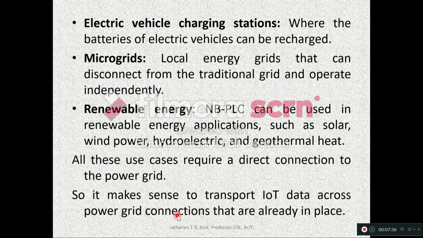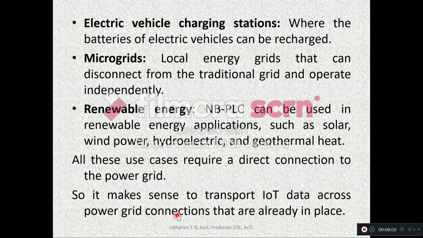Then microgrids, we have seen in the previous class, where a particular area will locally generate the power required for that area, and if any extra power is generated it will also transfer that energy to some other area. So that is microgrid.